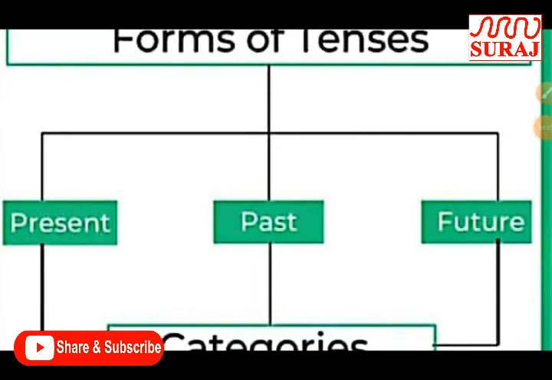We should use since to express a certain point of time. We should use for to express a period of time.